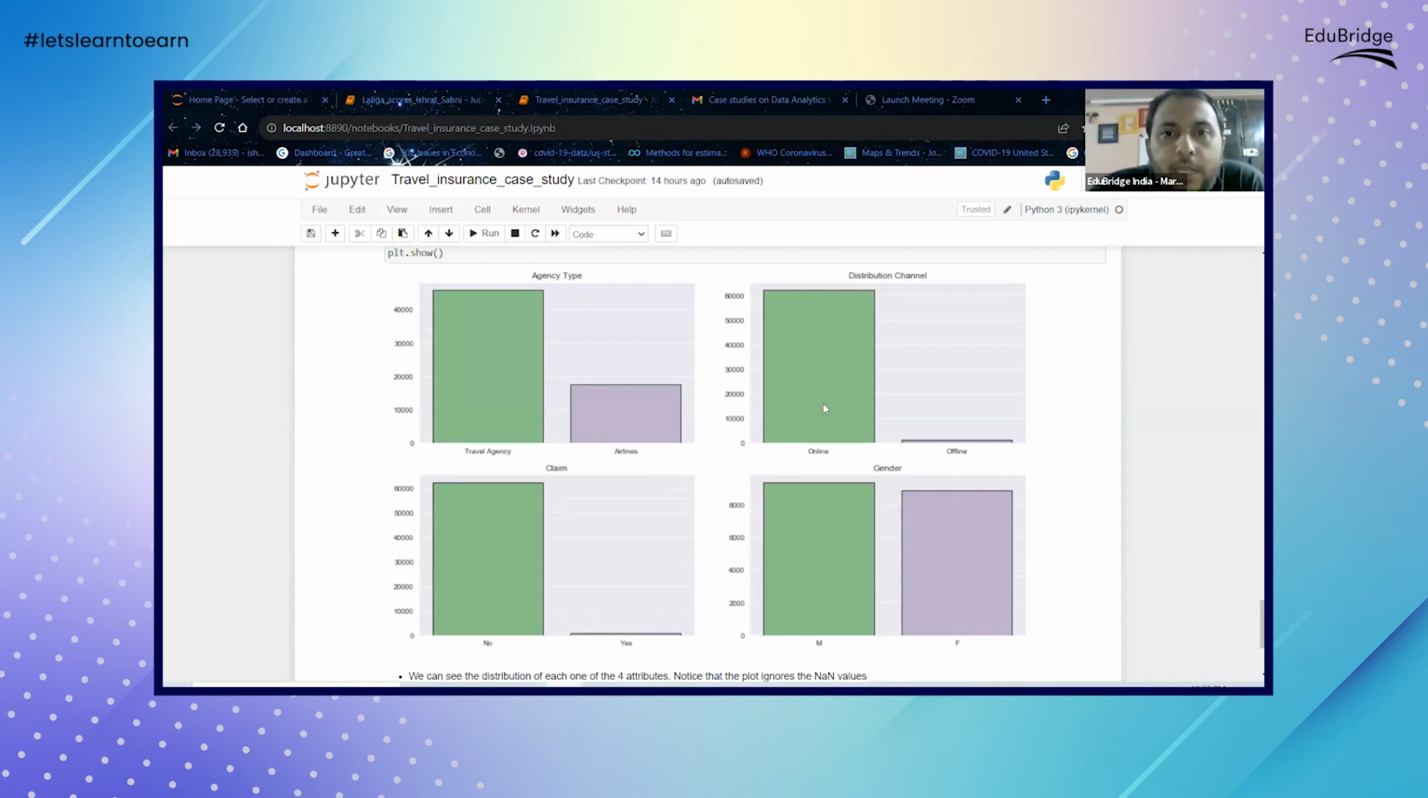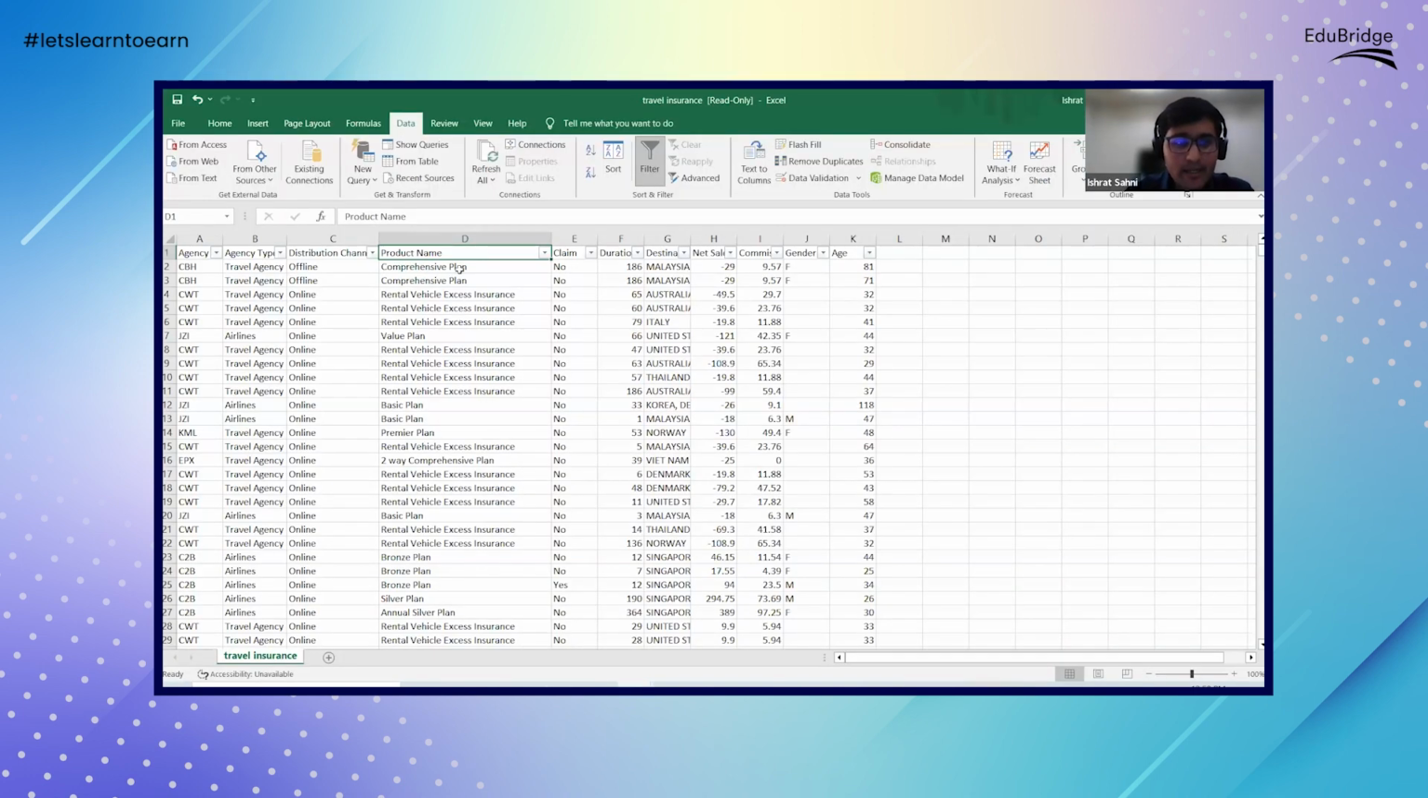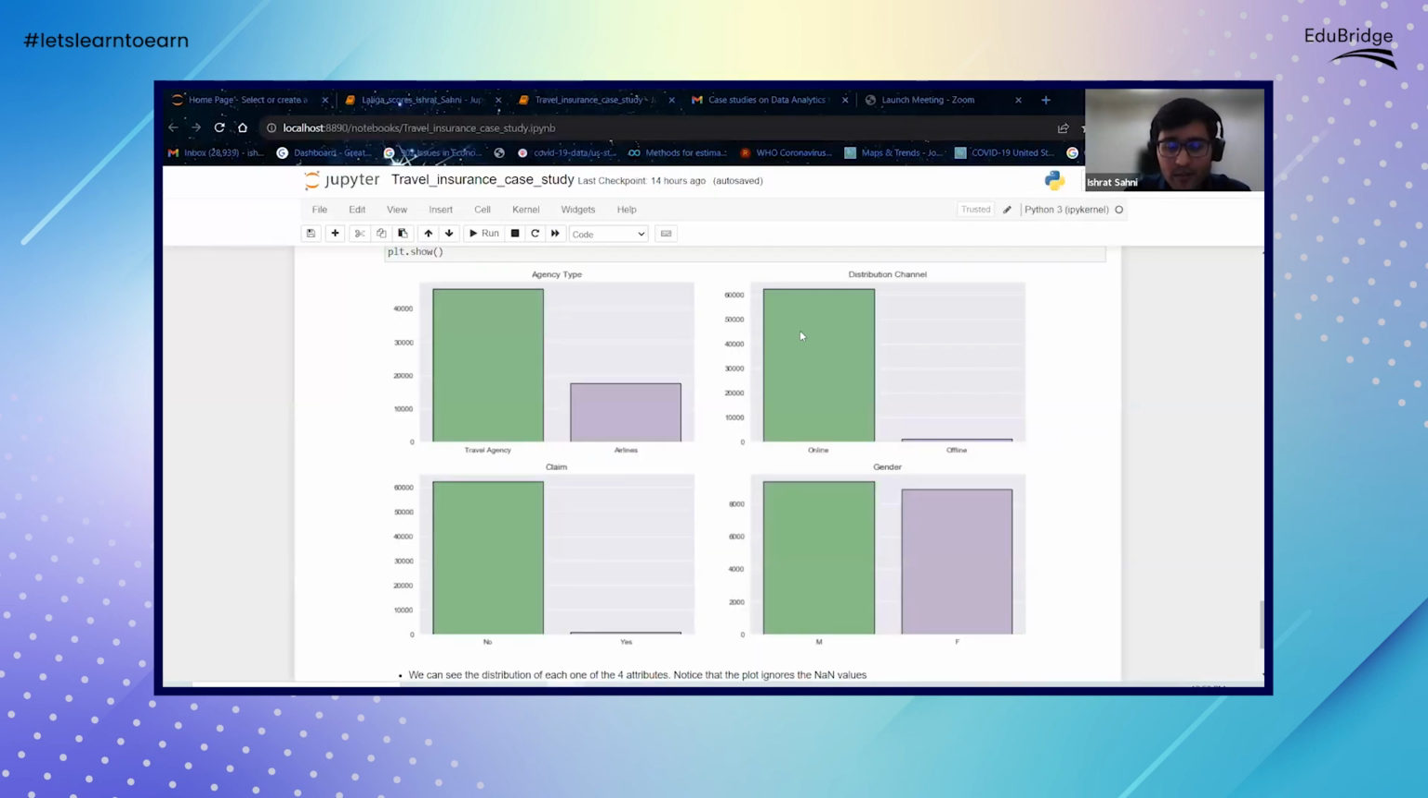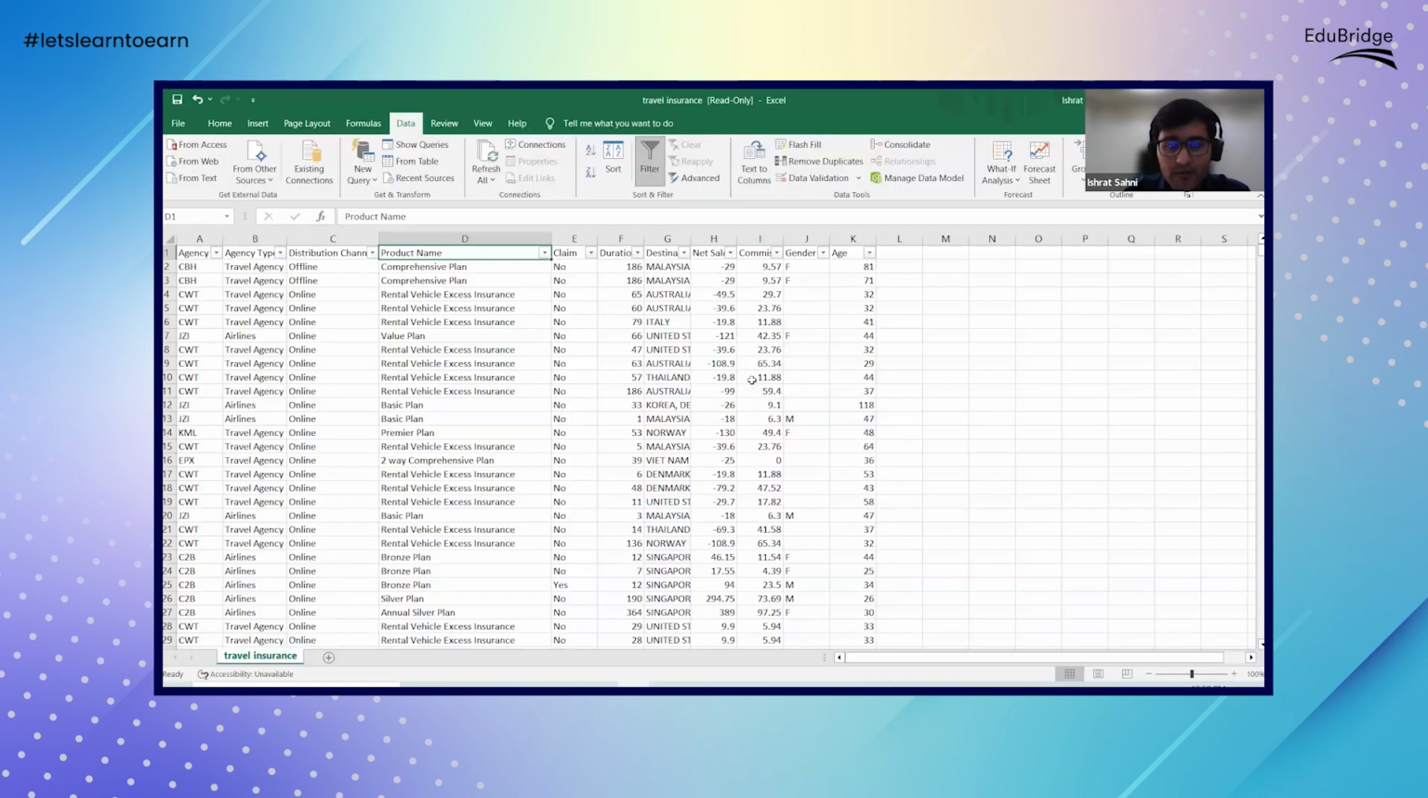Sir, could you repeat the question once again, please? Yeah, sure. I'm asking that, like we did for agency type and a few other variables, we did a frequency distribution. By doing a frequency distribution, will we be able to find out, for all these products that we have, like comprehensive plan, rental vehicle insurance, which of these is the most popular? Maybe the ones which have positive sales.